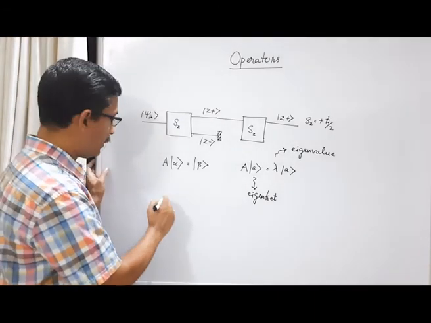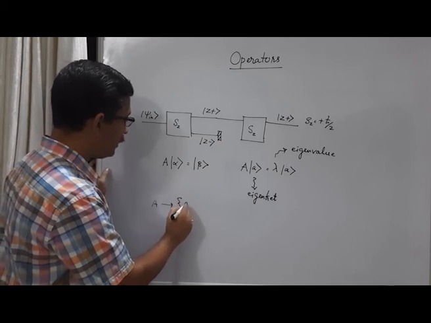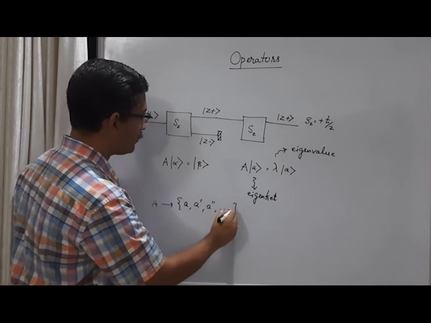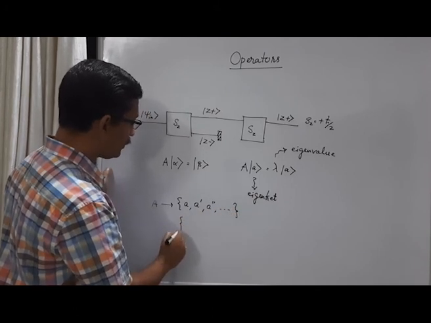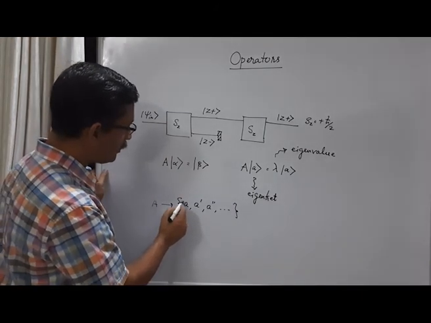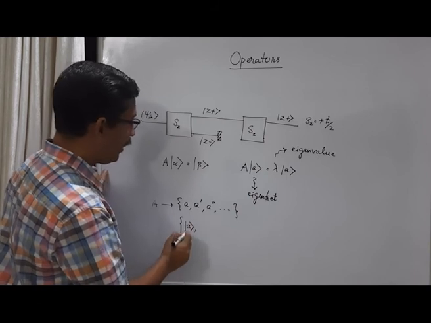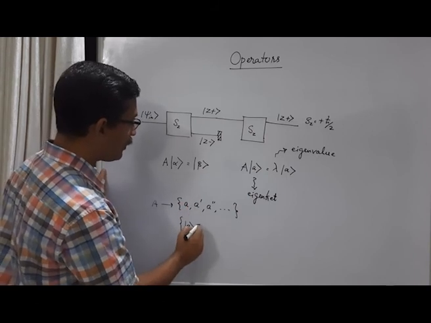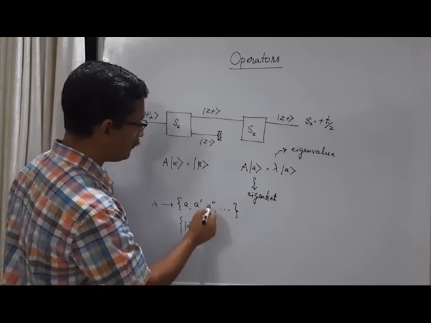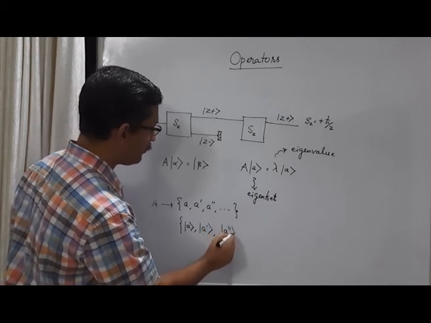Consider a series of eigenvalues of the operator A. Let us say A prime, A double prime, etc. The corresponding eigenkets we can label as follows. The eigenket corresponding to the eigenvalue A you can call ket A. The eigenket corresponding to the eigenvalue A prime can be called ket A prime. Similarly, for the eigenvalue A double prime it can be called ket A double prime, etc.